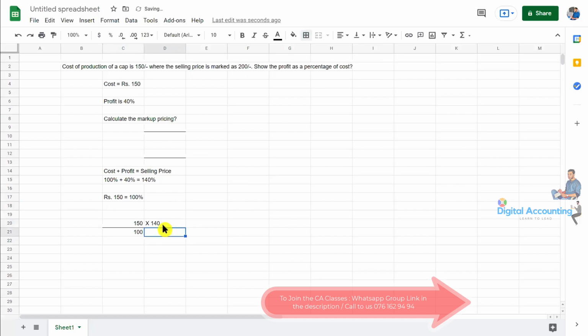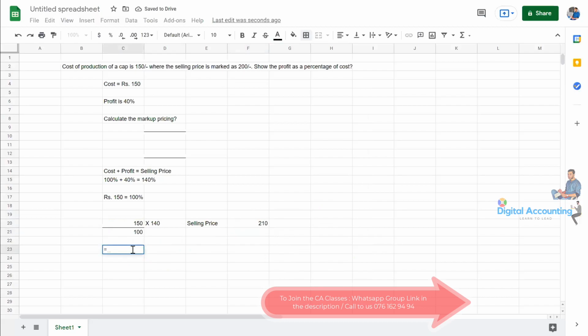So we need to times by 140% to get the selling price. So 150 is equal to 100%, and we need 140%, which gives 210. Then this is the selling price.